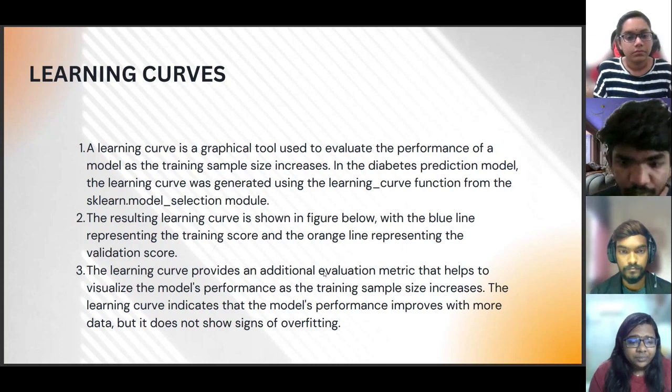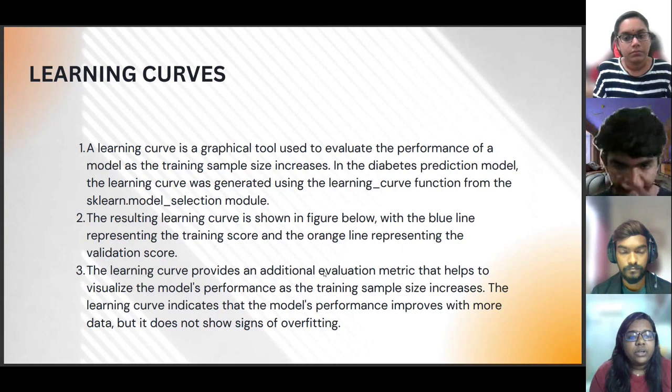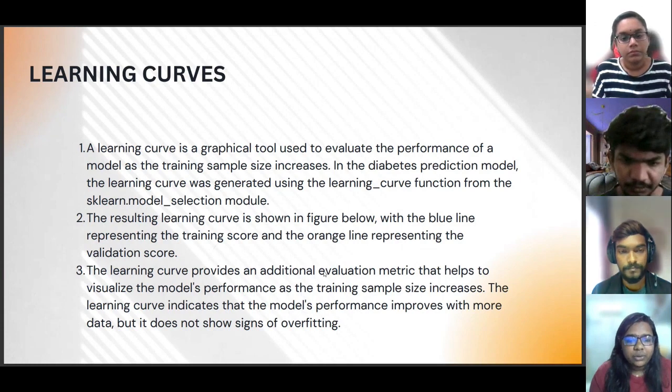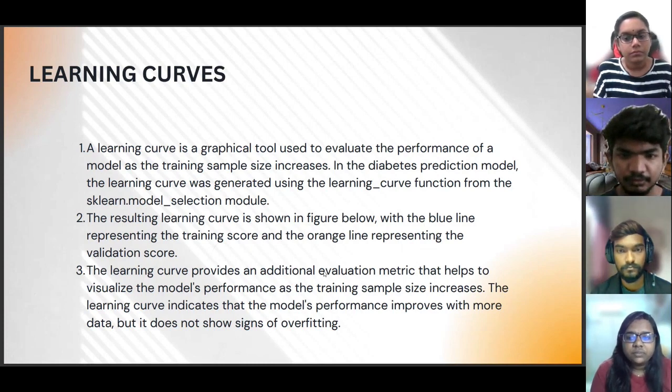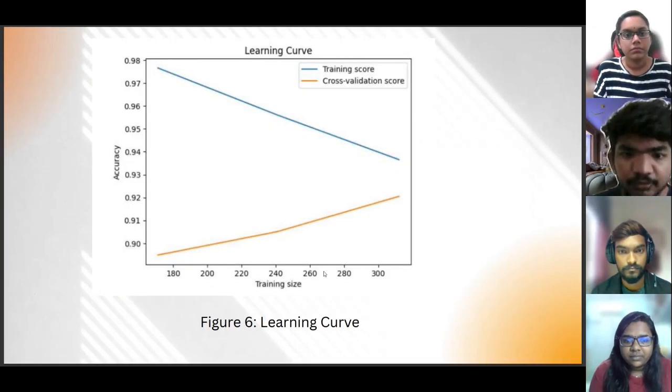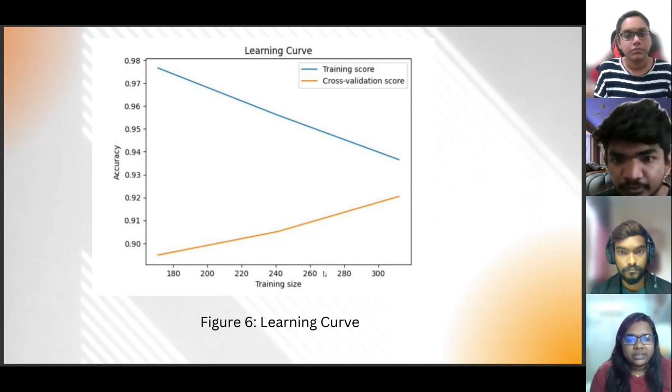The learning curve provides an additional evaluation metric that helps to visualize the model's performance as the training sample increases. The learning curve indicates that the model's performance improves with more data, but it does not show signs of overfitting. So this is the learning curve, and you can see that the blue line and the yellow line are placed according to the data.